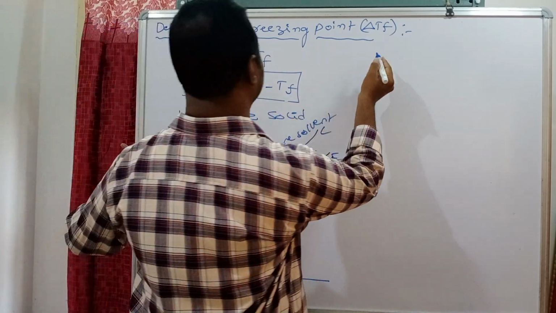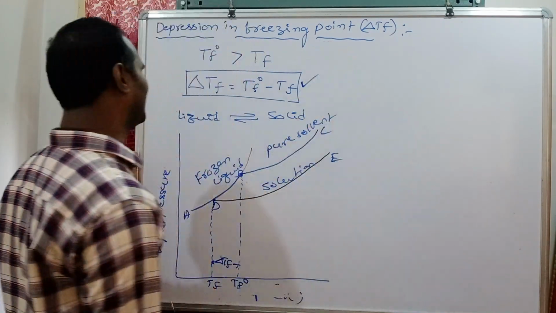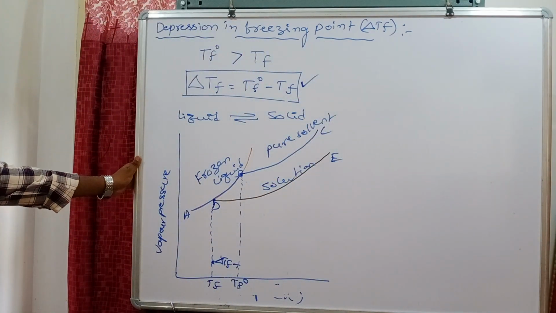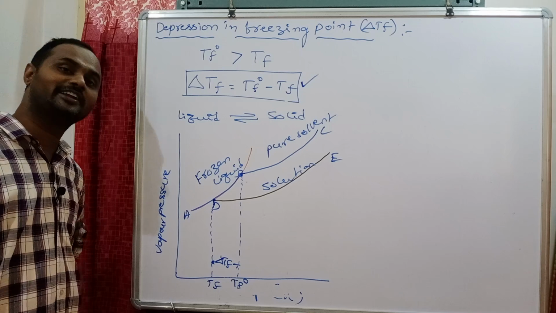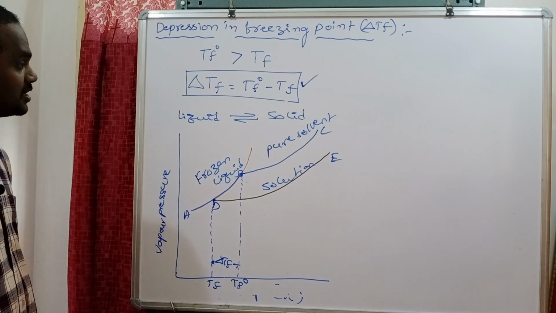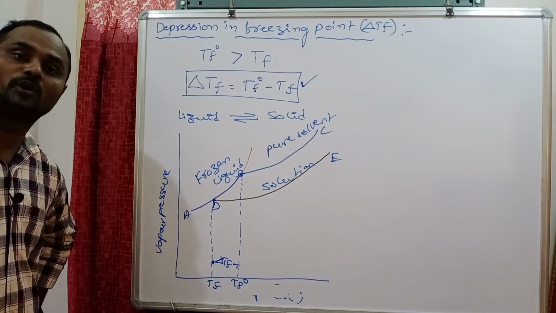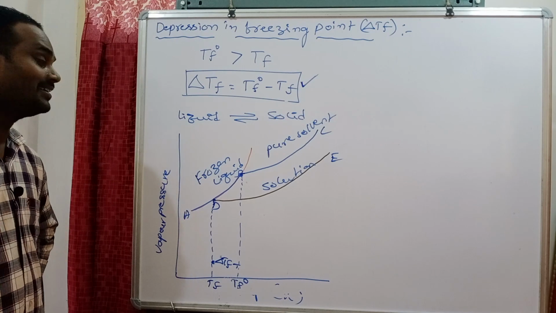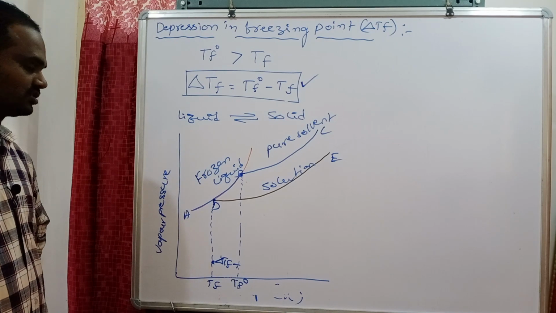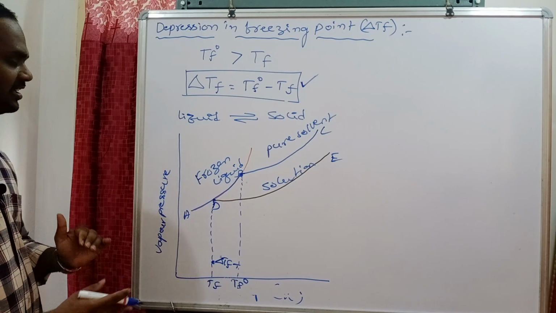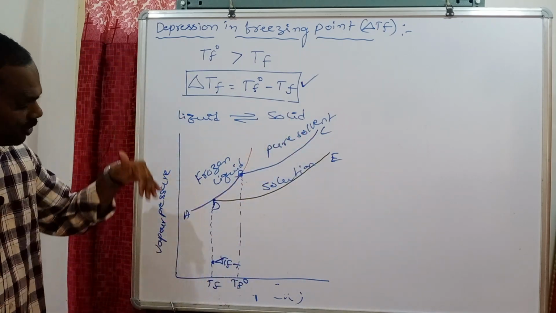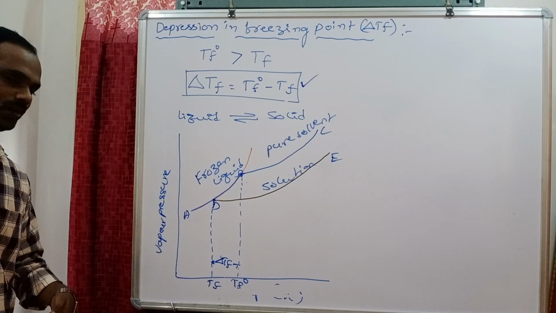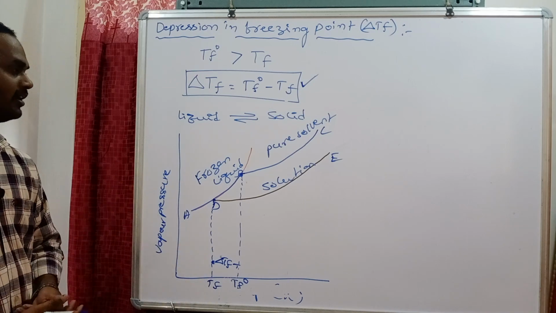It is what we call depression in freezing point of the solution. This depression in freezing point of solution is a colligative property, meaning it depends on the number of solute particles present in the solution irrespective of the nature of the solute. Is it clear? Generally, as the number of solute particles increases, the freezing point of the solution goes very low.